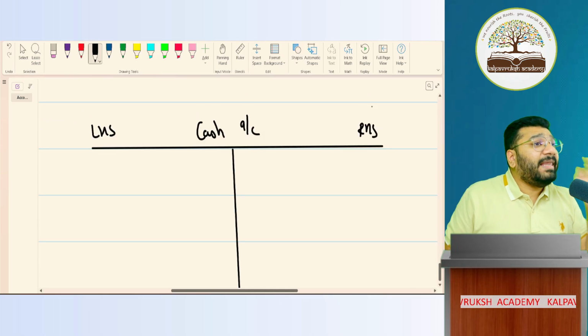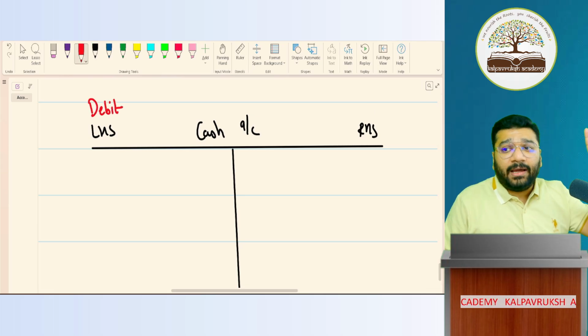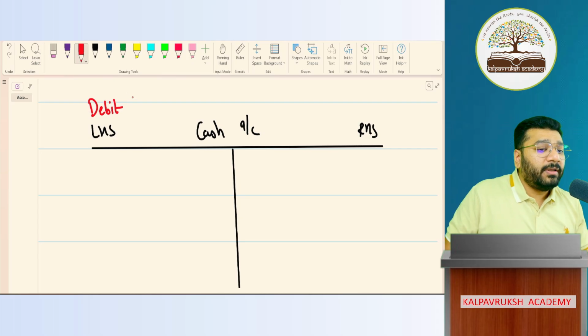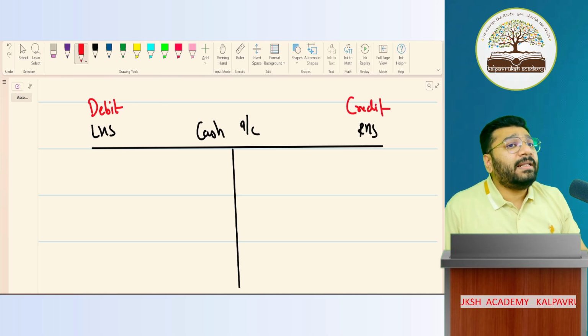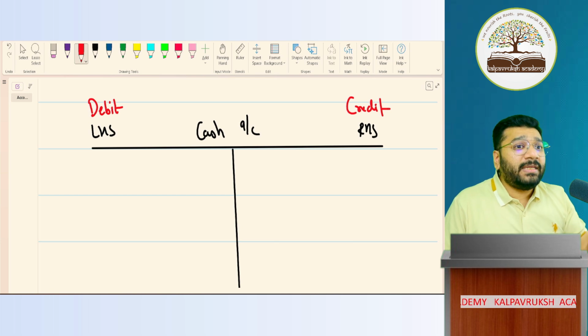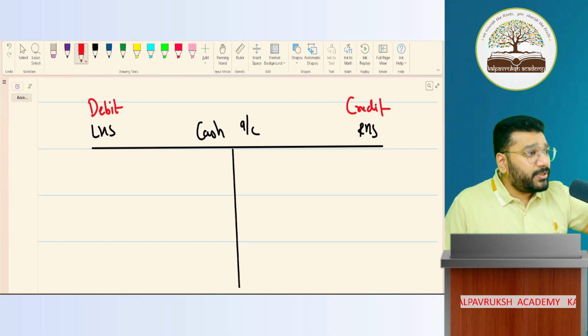In accounts, the left hand side is named debit. Those who say debtor, you're wrong. And why it is wrong, just give me some time. Today itself I'll prove it to you. And the right hand side is called credit. Lot of teachers are making mistakes, and they are making mistakes even now, and I'm sure they'll make mistakes in future also. Where they're making mistakes, that also I'll tell you.